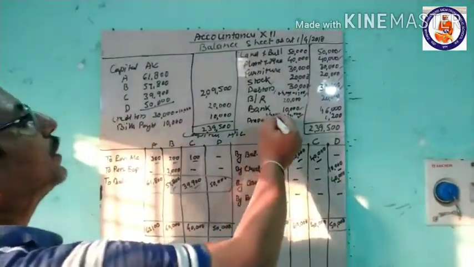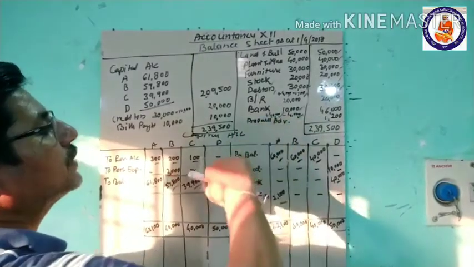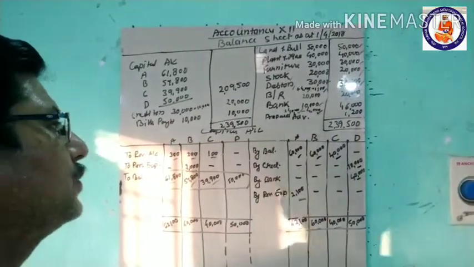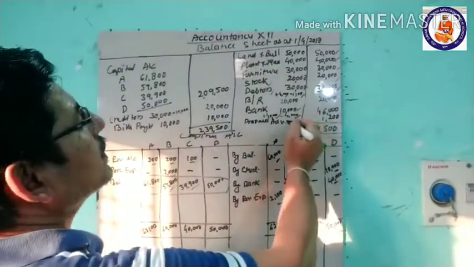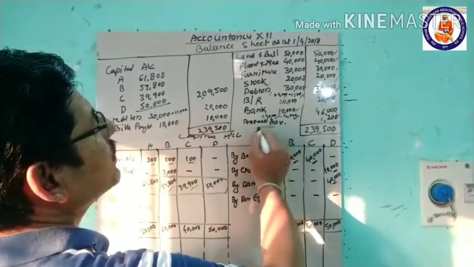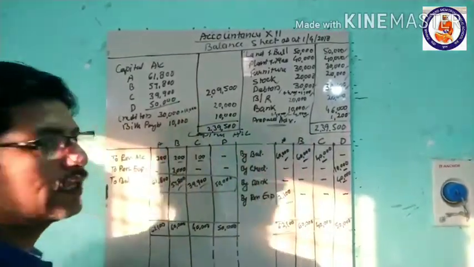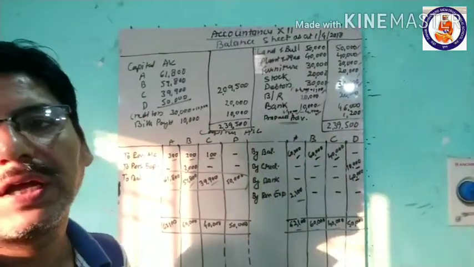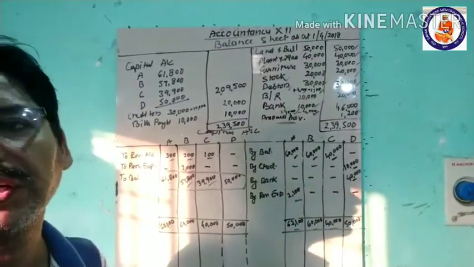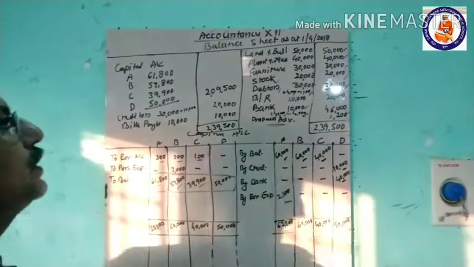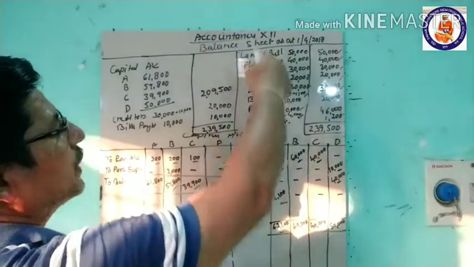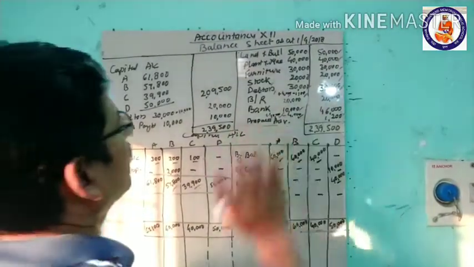So he brought 40,000 cash, and 10,000 was transferred from his balance in the creditors account. So here the balance now is 46,000 in bank. Then this prepaid advertisement: one advertisement expense was paid, and out of that 1,200 was related to the next year. We have already paid it as a prepaid expense, so it will be shown on the asset side of the balance sheet, 1,200.